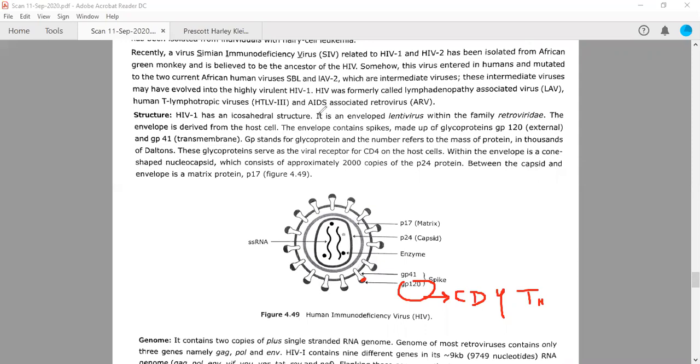with the animal cell. So the major glycoprotein which will help in the binding of this virus, HIV, to the host cell is GP120, which binds to the CD4 molecules present over T helper cells. This is a T helper cell. It will have some kind of receptors. These are called CD4 receptors. The CD4 receptor will bind with GP120. So kindly note this.